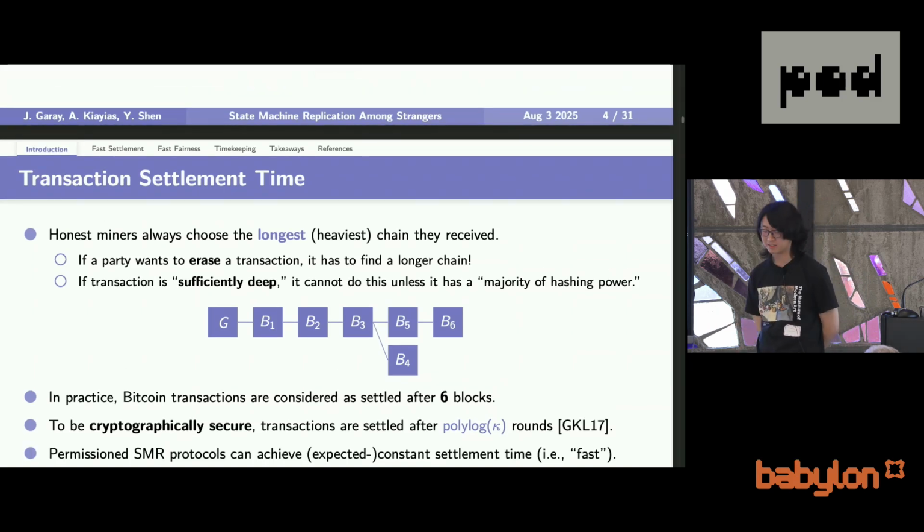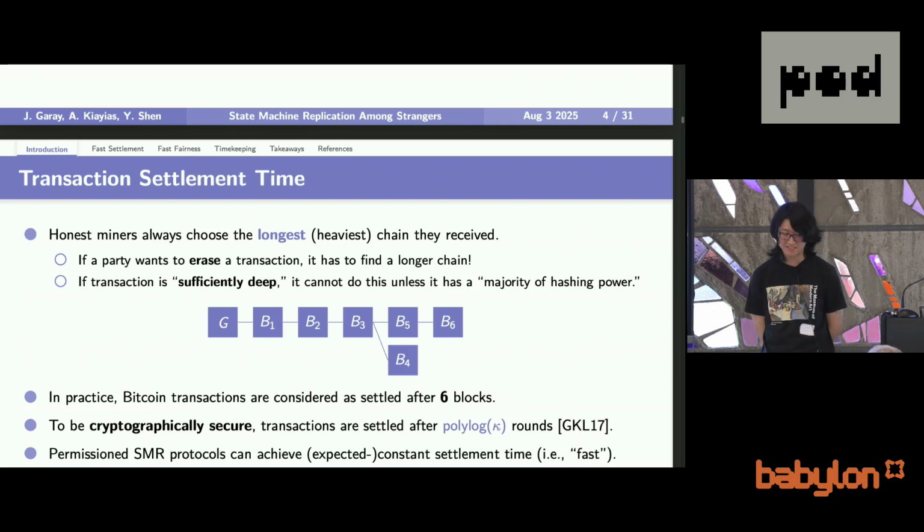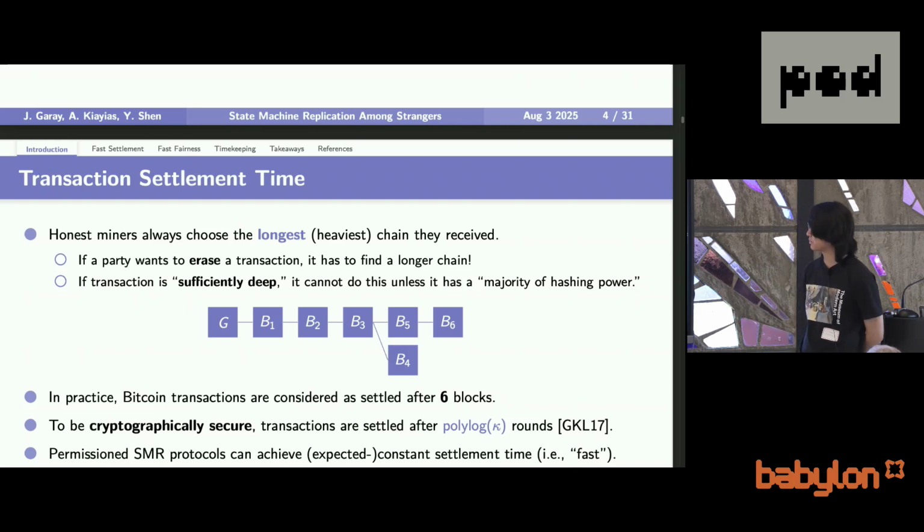In contrast, in the permissioned setting, there are some SMR protocols that can achieve expected constant settlement time for all transactions, which we call fast settlement. Obviously, the first property that we want to achieve is fast settlement in the permissionless setting.